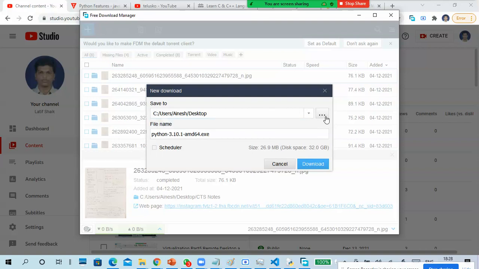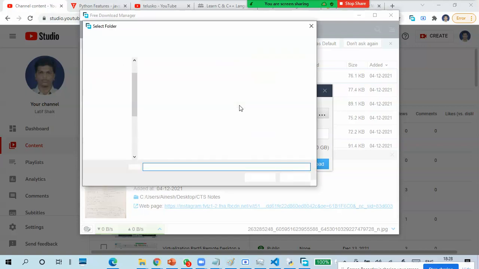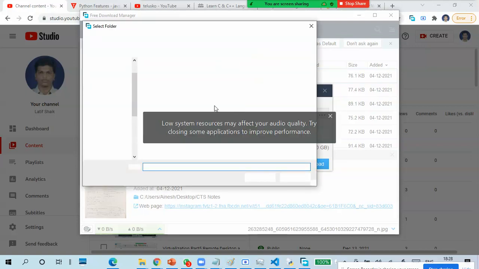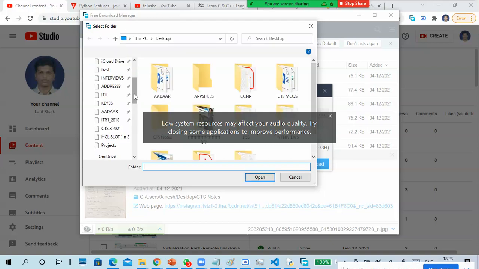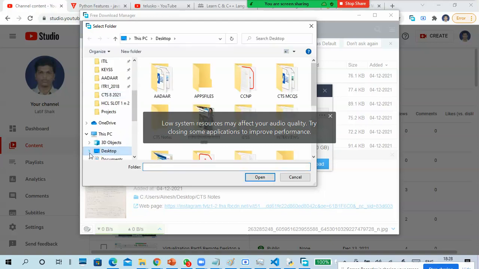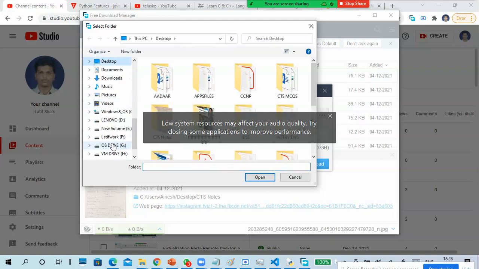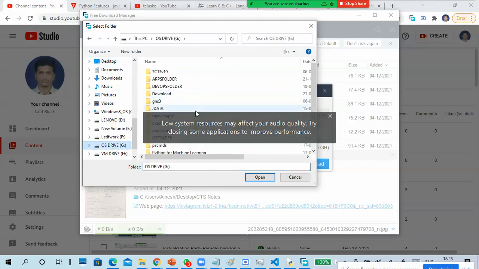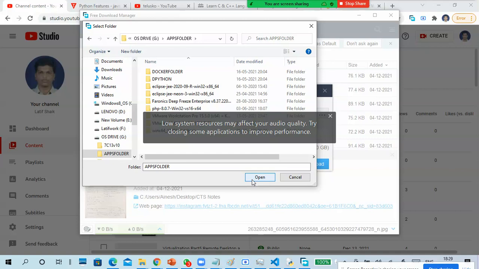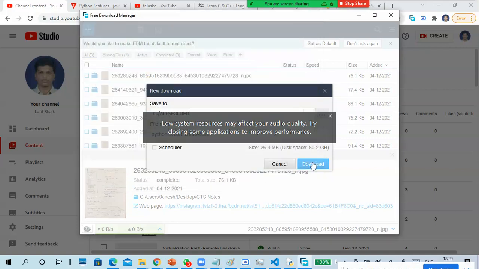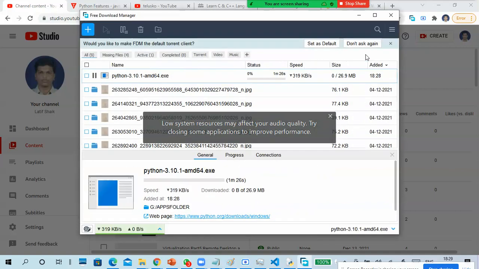I don't want that, I want to put it in some other drive. So change it. Okay, apps folder. Okay, so I'm downloading.